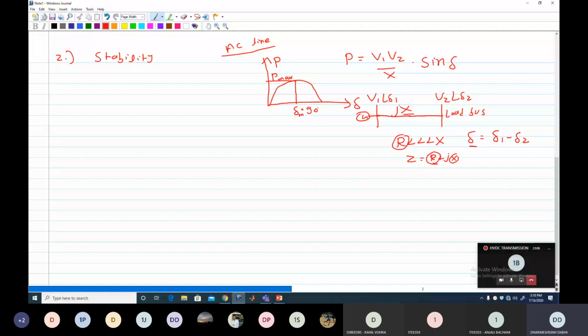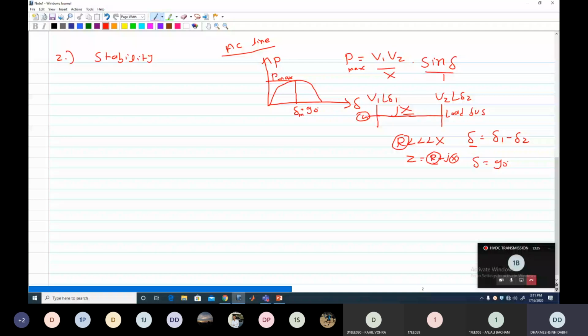So when this delta is, sorry, when this delta is 90 degrees, not maximum, when this delta is 90 degrees, at that time you get sine delta as 1. So at that time you can transmit the maximum power. Here you can transmit the maximum power from this generator to the load side. So here you can see that in the P angle delta curve, at delta max 90 degrees, you can transmit the maximum power.